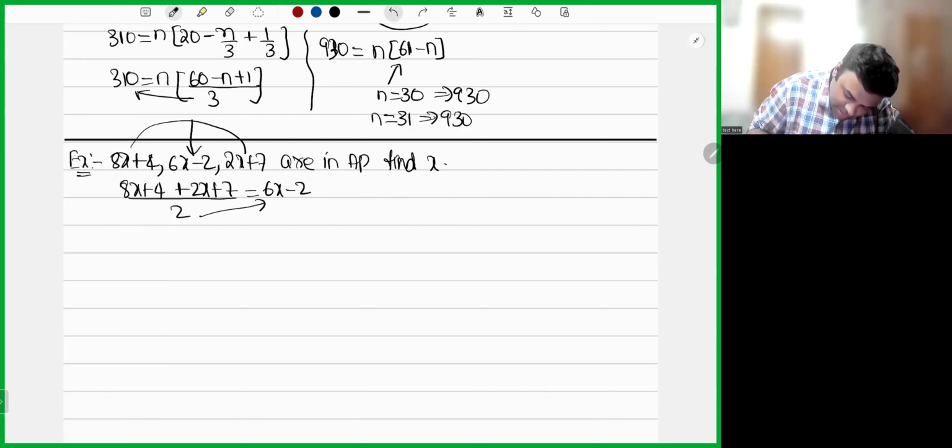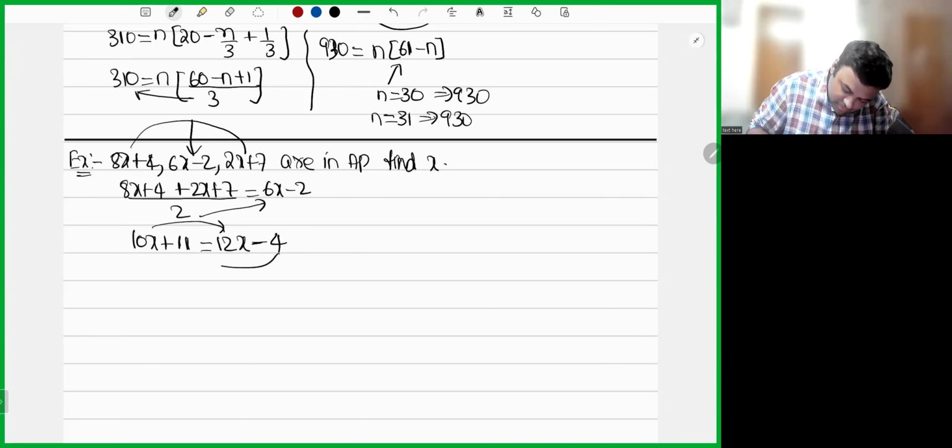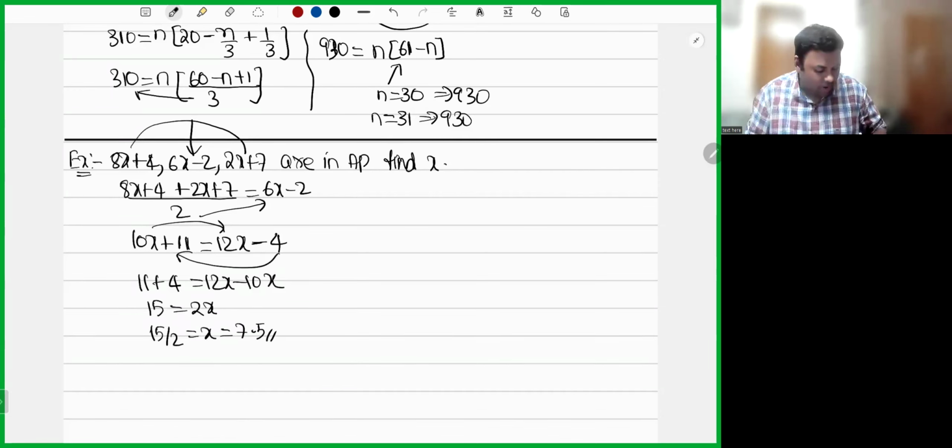8x plus 2x, 10x, 7 plus 4, 11, is equal to 12x minus 4. Let's take 10x here, let's take 4 here. 11 plus 4 is equal to 12x minus 10x. 15 is equal to 2x. So 15/2 is equal to x, which is equal to 7.5. Or else you can leave it as 15/2, that's also fine. It's nothing much difficulty over here.